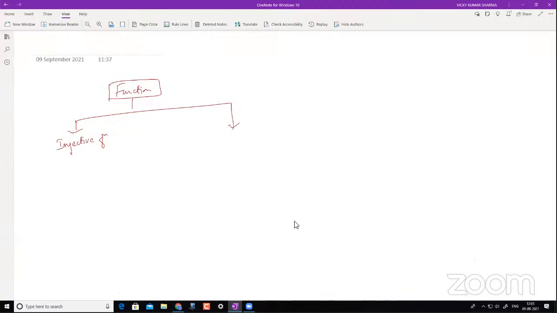Okay, so function is of two types. One is the injective function, another is the surjective function. The first is also called one-to-one, and the other is also called onto. So what do we mean by a one-to-one function? You can understand it with a mathematical notation as well, but first understand it with an arrow diagram.